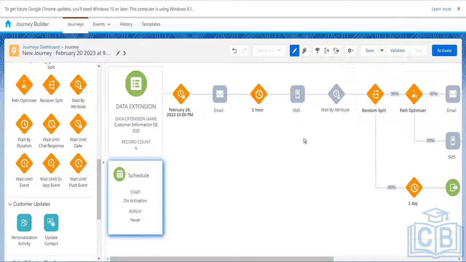That customer enters into the journey. It is going to wait until the 21st of Feb and then the email will be sent. Now let's say the same customer enters today itself, but the expiration date is, let's say, 25th of February. Now that person will wait until 24th of Feb and then the wait will be over for that customer, and then this customer will move forward based on the attribute value. It could vary.